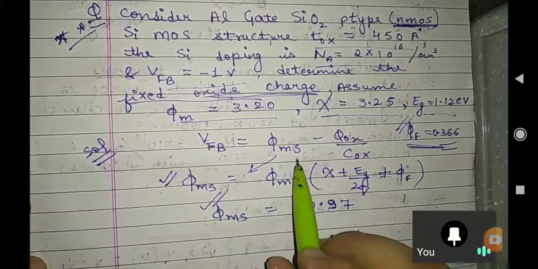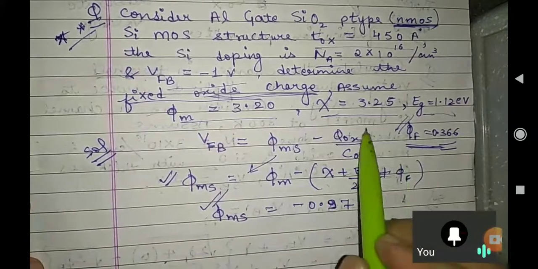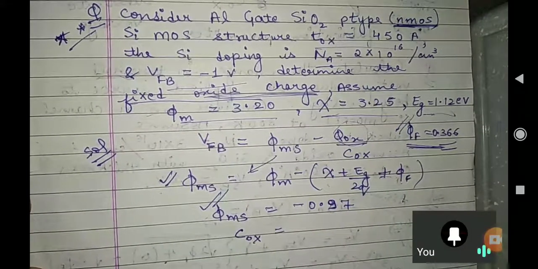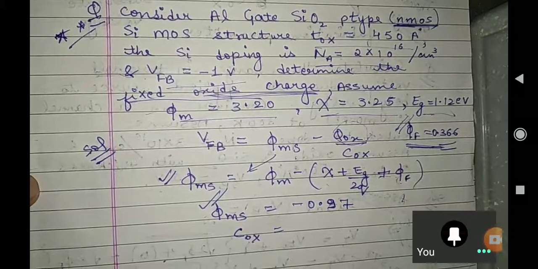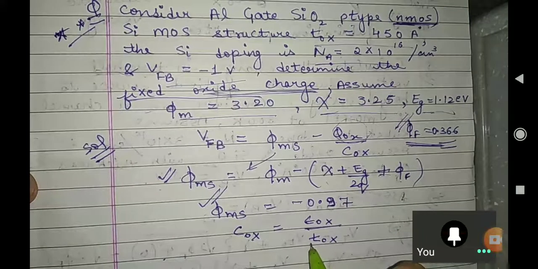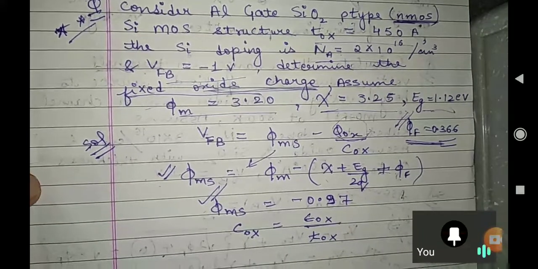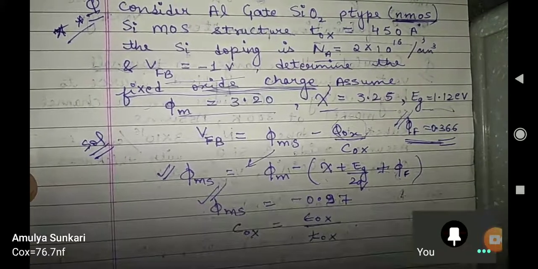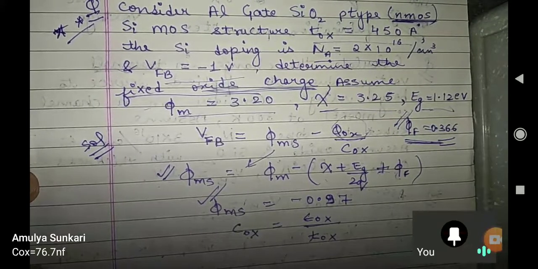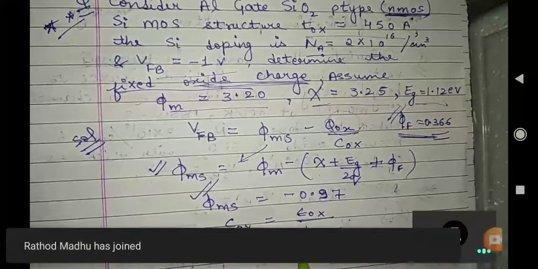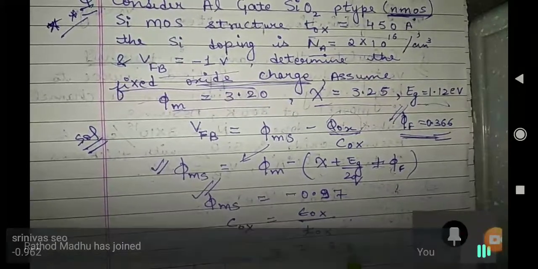Now you are having 5 ms. Now you know how to find COX. So anybody can just tell me what is COX they are getting? COX is epsilon OX over TOX. So I am asking you, what is COX? Amulya is saying 76.7 nanofarad. Absolutely, Amulya, correct. 76.7 nanofarad is correct.